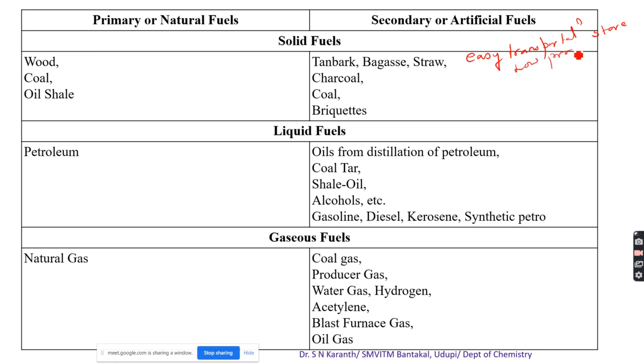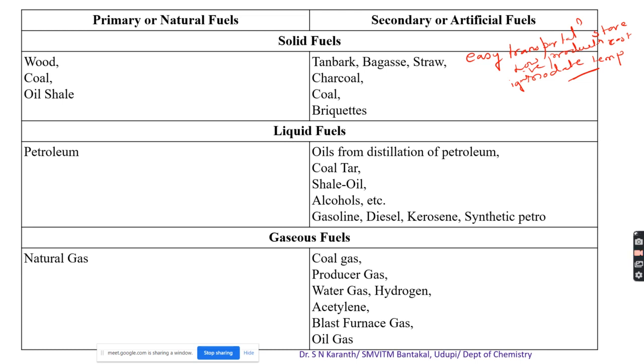Another advantage is low production cost. As you observe, most solid fuels, even artificial solid fuels, have a very low production cost. Then they ignite at moderate temperature. That's why the solid fuel possesses this type of advantage. But the drawback we observe in solid fuel is that a large portion of the energy is wasted, because ash and unwanted components are produced.